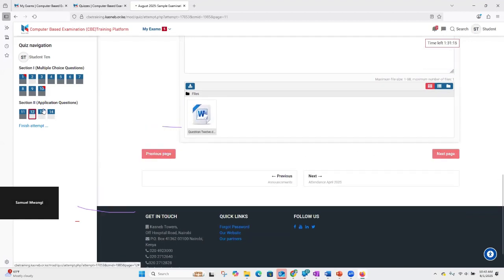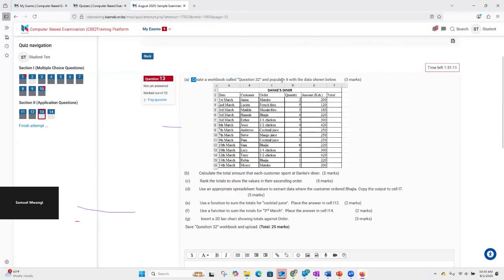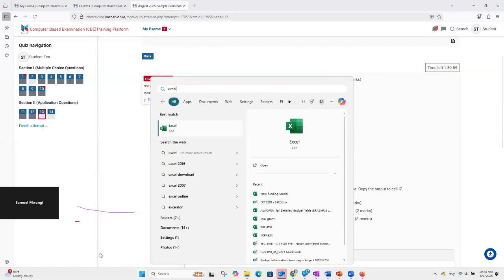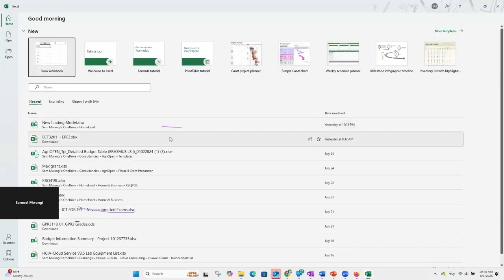Now we move on to the next question, which is question number 13, which again requires us to create an Excel document and name it as question number 32. So this time I'll not go into the details now of the content, or rather of the questions, but I'll quickly show you on how to open an Excel document. So I'll search for Excel documents. That is the Excel document. So this time I'll again have to switch from the browser onto my Excel, work it out, take the answers back onto the platform.